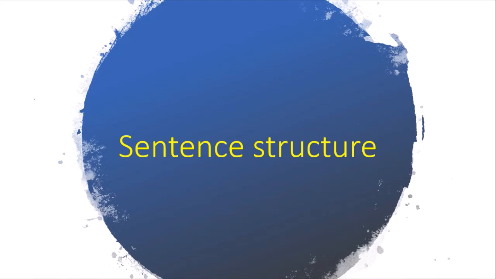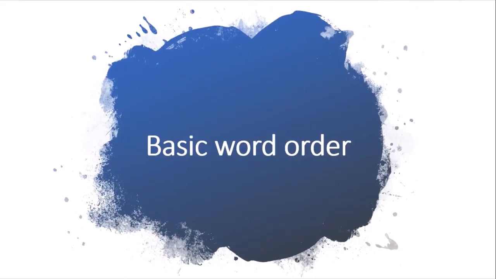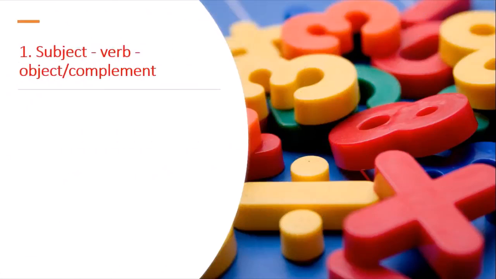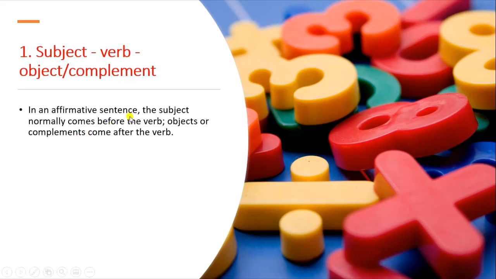So next I will tell you about sentence structure. In sentence structure, we should know the basic word order. In the sentence we have to deal with subject, verb and object. We need to know the order of these: in an affirmative sentence, the subject normally comes before the verb, and objects or complements come after the verb.